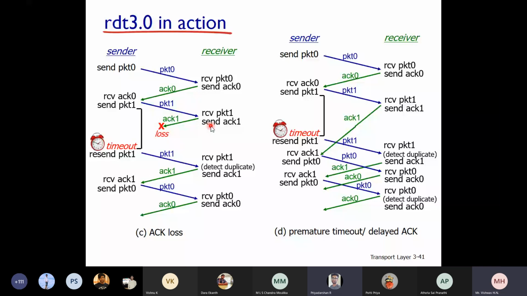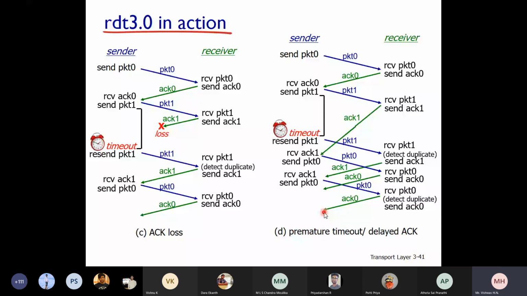You see here, if there is a premature timeout here, what happens right after the timeout? Packet 1 is retransmitted. But you can see here, acknowledgement for packet 1 has already been sent. It is reaching here. So just right after receiving this, don't you think packet 1 is transmitted twice here? And also packet 0 is transmitted right after receiving ACK1, and ACK1 is again sent here. Basically, it's a stop and wait protocol. That's why things are quite okay.